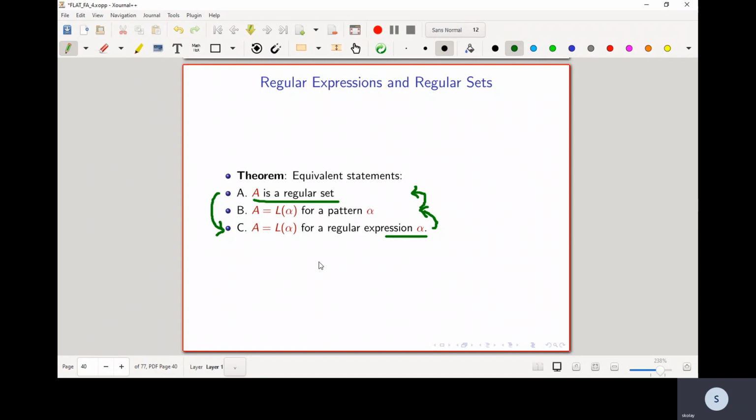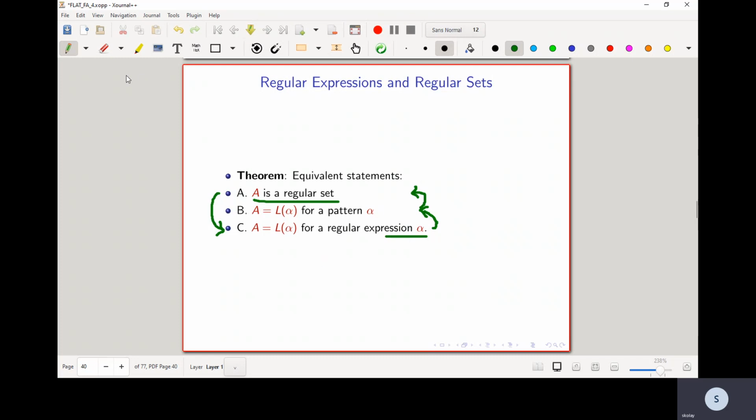Hi everyone. In the last class, we started looking at pattern matching, and we have to prove the following theorem, which gives three equivalent statements. The first one being that a set A, which is a subset of sigma star, is a regular set. Statement B says that set A is equal to the language that matches a pattern alpha. And statement C says that in fact set A is a language that matches a regular expression alpha.